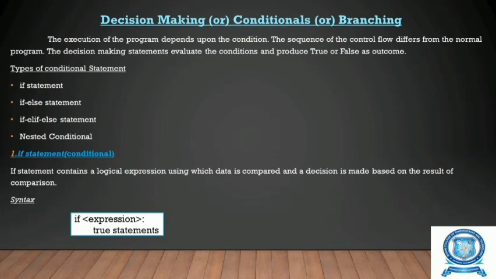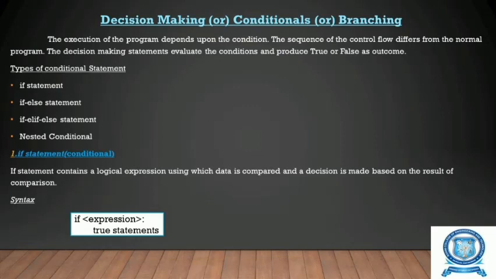The execution of the program depends on a condition, so we call it decision making statements or condition statements. Okay. So when a program gets executed, the sequence of the control flow will differ from the normal program. Normally the program will be executing in a sequential order, that is one after the other, but in this case we have to take a decision at a particular point. So these statements are called decision making statements.